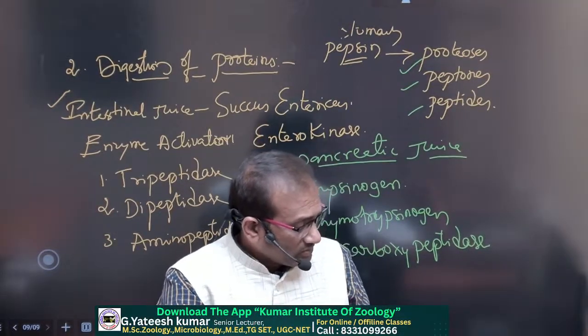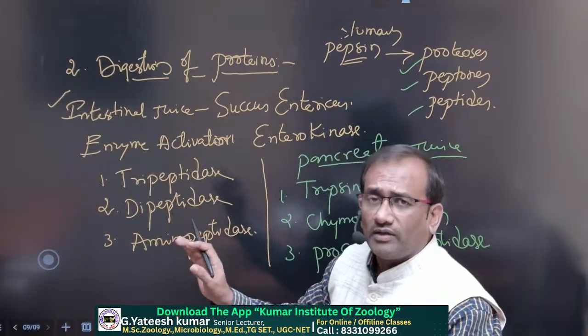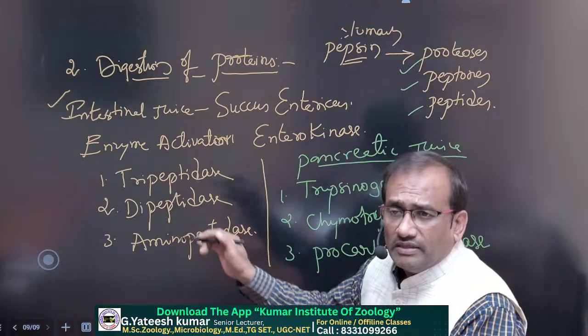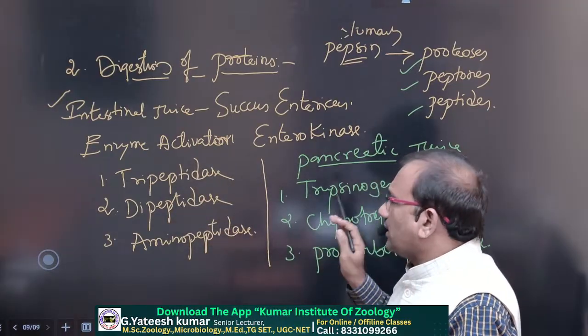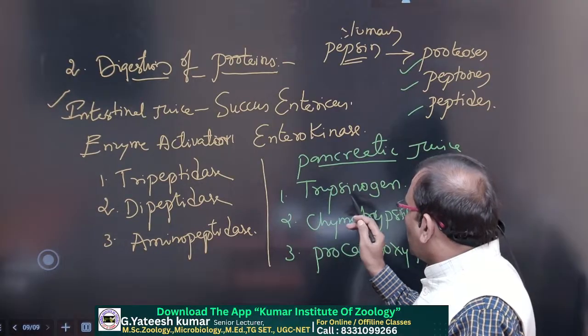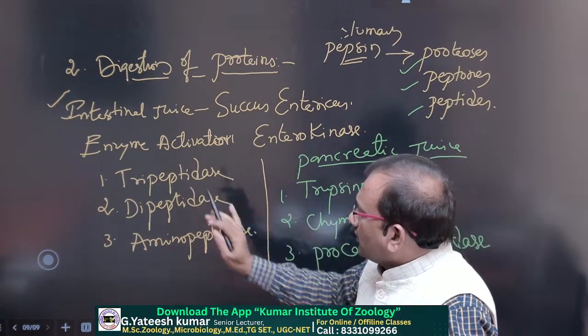So up to now, any doubts? So what are the two different types of enzymes present in the intestine? Intestinal juice and here pancreatic juice. First we discuss this trypsinogen, chymotrypsinogen, and then the remaining ones. Okay.